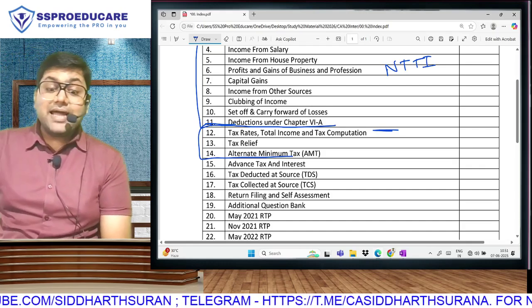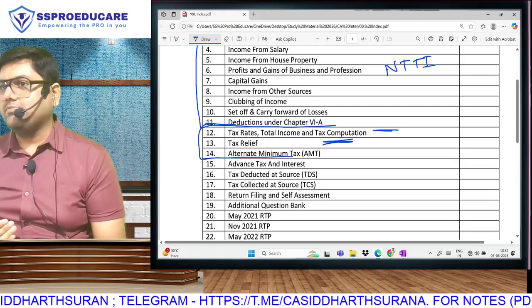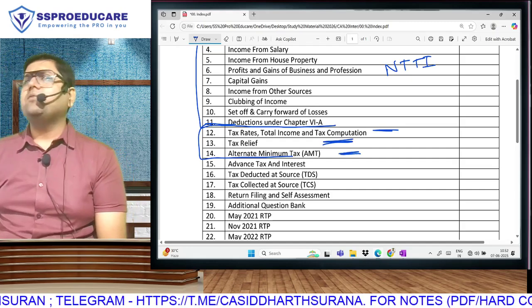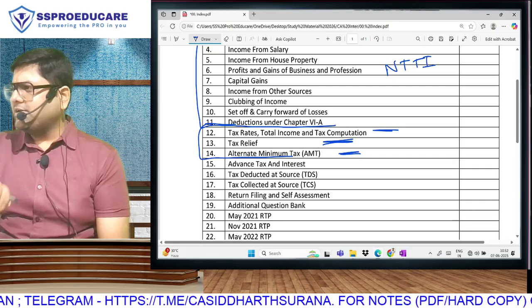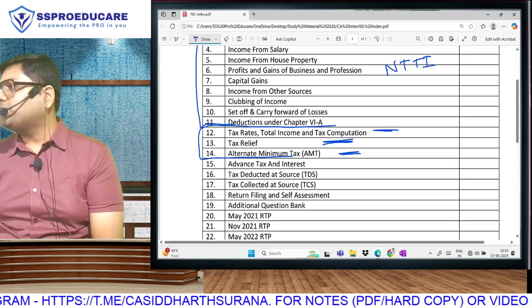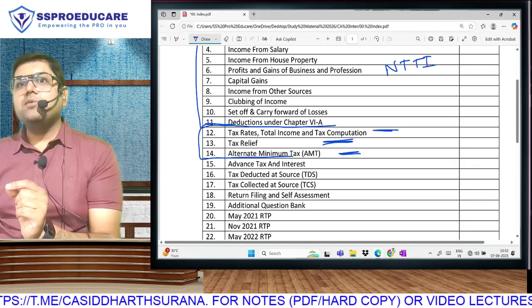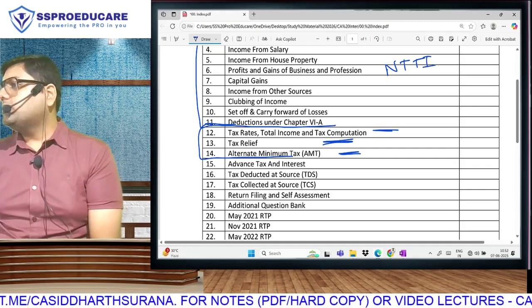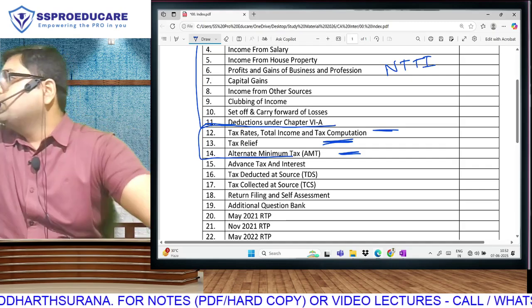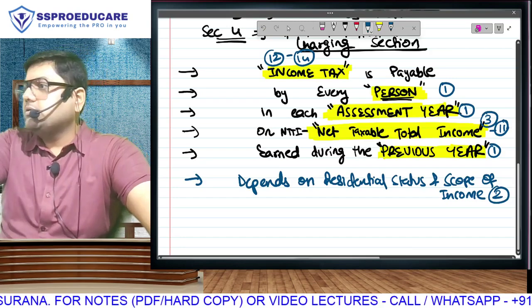That's tax rates. The tax that you have calculated, from that you will get some relief, means a reduction in your tax liability. So you have to learn how to reduce that tax. And then there is a concept called alternate minimum tax. At a very small level, it is applicable in detail. It comes in CA final, but still a part of tax calculation. So we have 3 chapters only for tax calculation, 9 chapters for income calculation. Out of our first 14 chapters, 12 chapters are only calculation of income and tax. And of course, the first 2, as I told you, basic concepts and residential status.